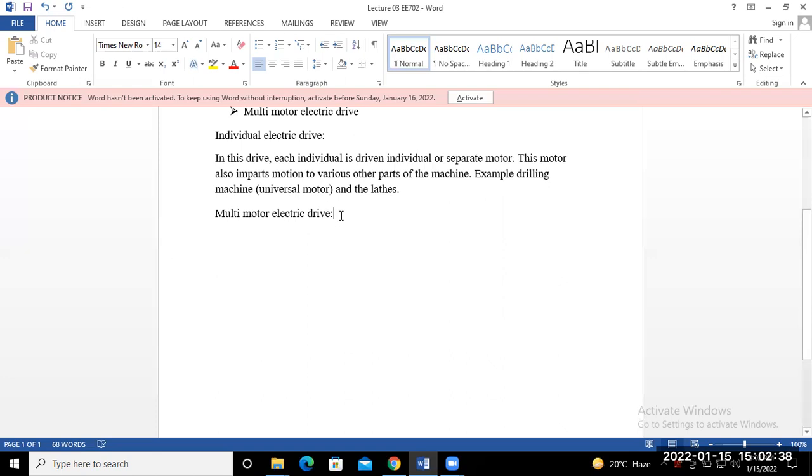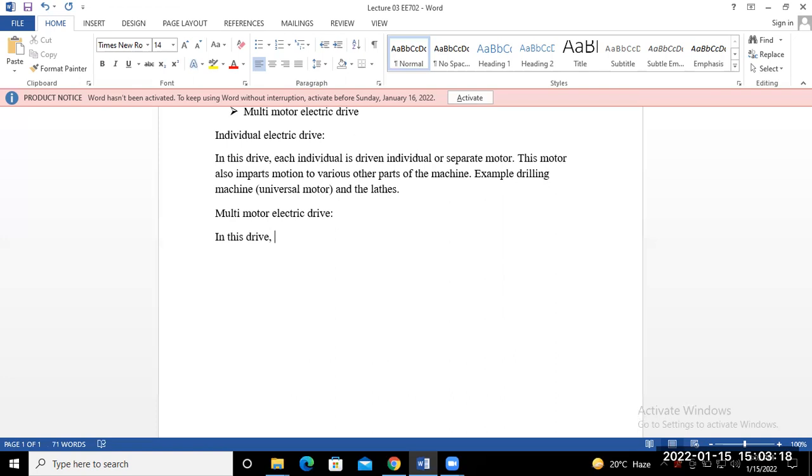So in this drive system, there are several drives, each of which serves to actuate one of the working parts of the driven mechanism. Whatever load you want to drive, it is driven by one separate motor for one parameter and another motor for another parameter of that particular load.